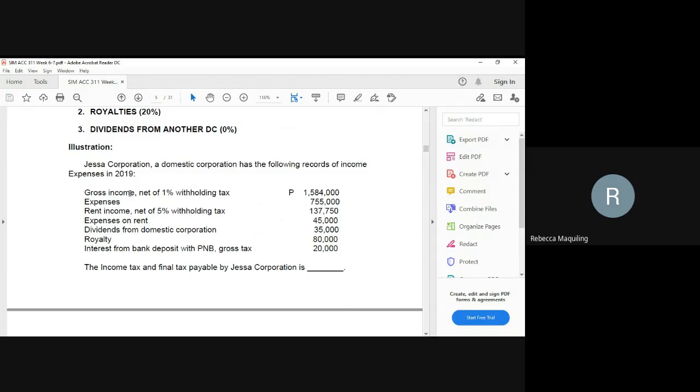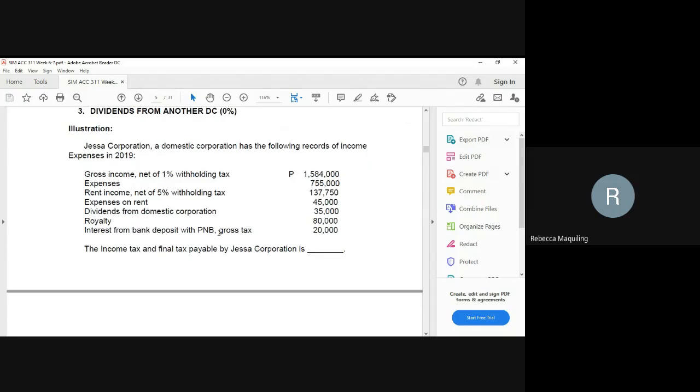So take note of the nets. Expenses on rent. It has dividends from a domestic corporation, royalties, and interest from bank deposit with PNB, gross of tax. Gross of tax, meaning no tax has been withheld yet. So the question here is the income tax and the final tax payable by JESA Corporation.